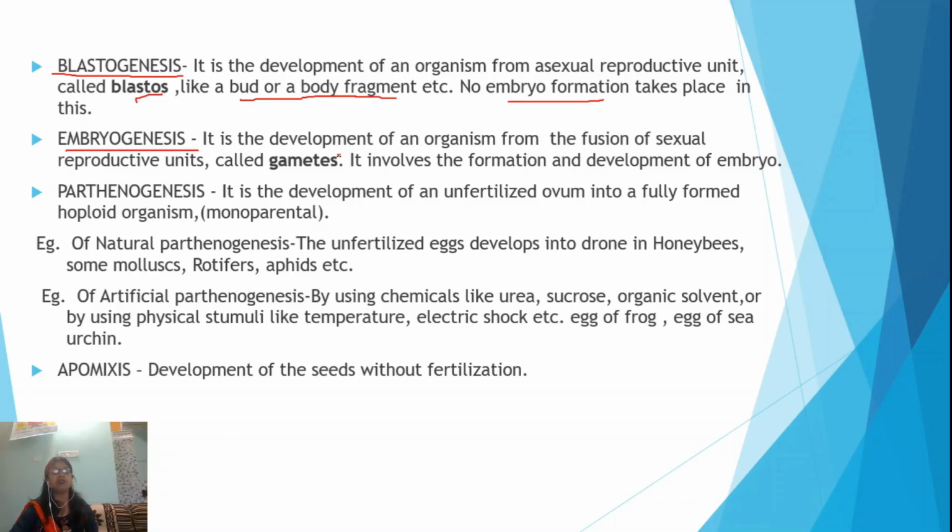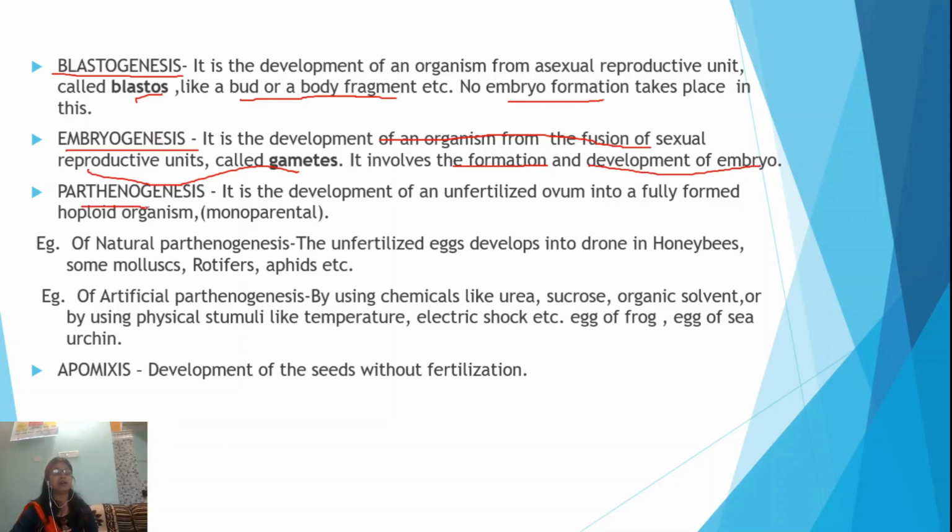Now, embryogenesis. Embryogenesis means formation of an embryo. Now, how does the embryo form? When the organism gives rise to different gametes, that is sexual reproductive units, male gametes as well as female gametes, they will undergo a fusion process, and then the zygote will form, which will undergo formation and development of the embryo, and the whole phenomenon is known as embryogenesis.